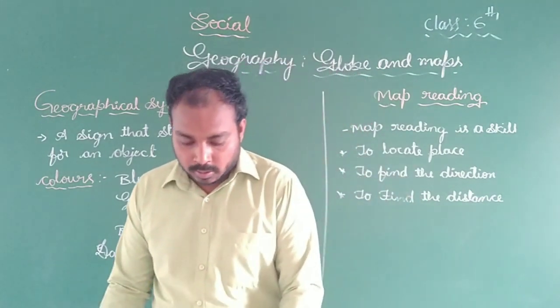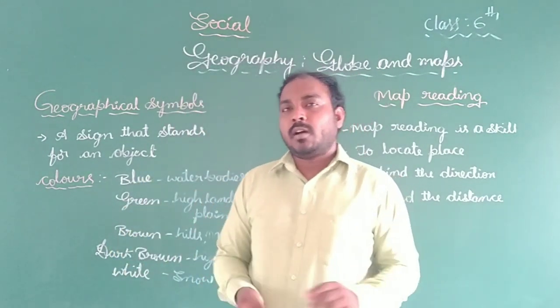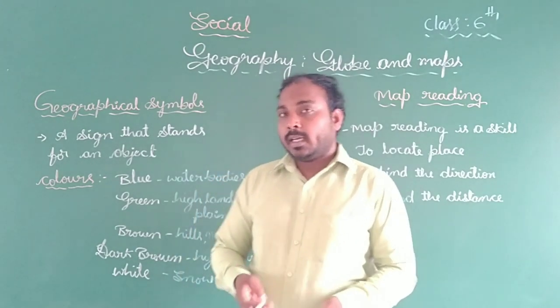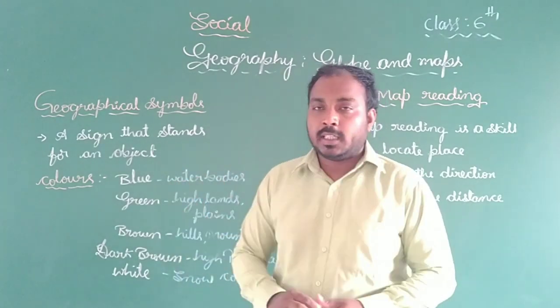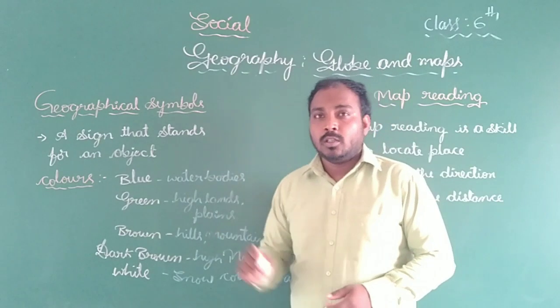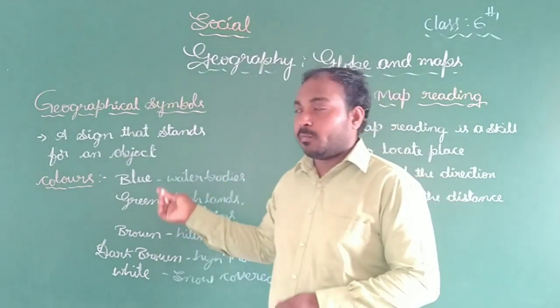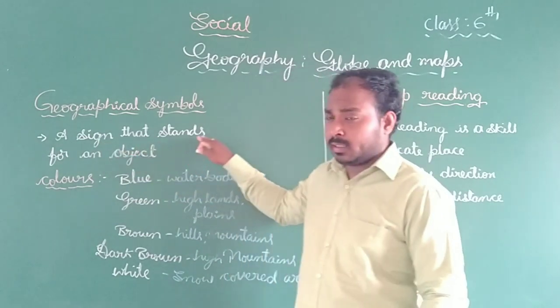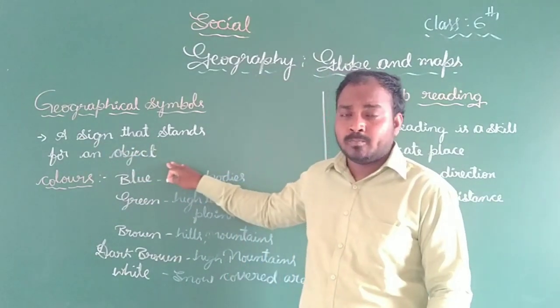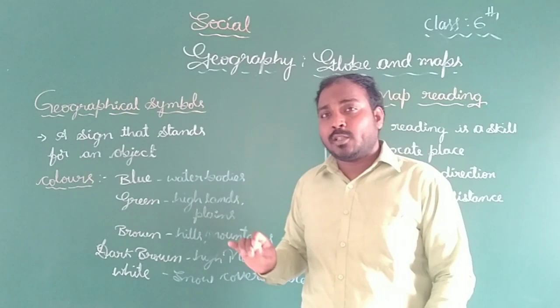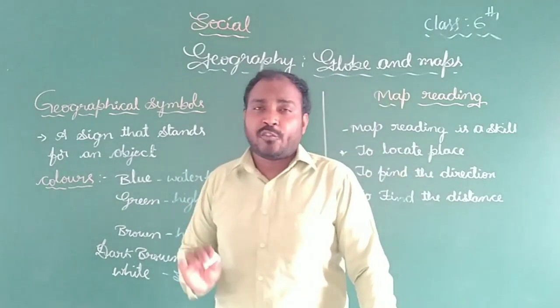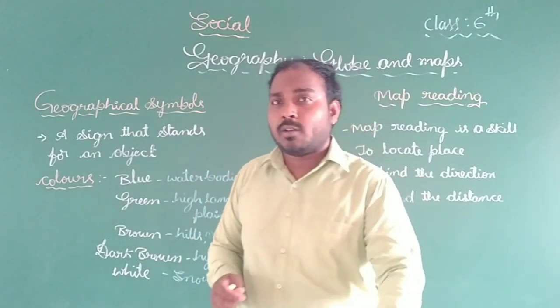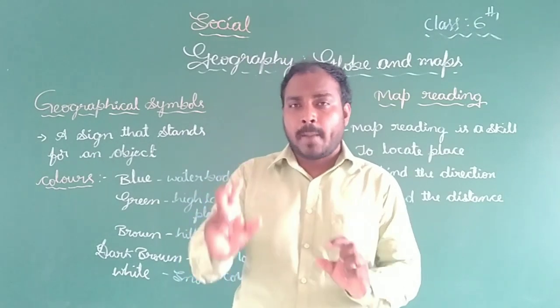Okay. So these are the things we have learned in the last video. So let us get into today's topic, that is geographical symbols. Before getting to the geographical symbols, what is the meaning of a symbol? A symbol is a sign that stands for an object. A sign that stands for an object is called a symbol. So there are different kinds of symbols, as we just saw, used on the map.